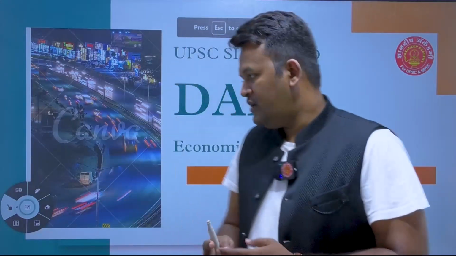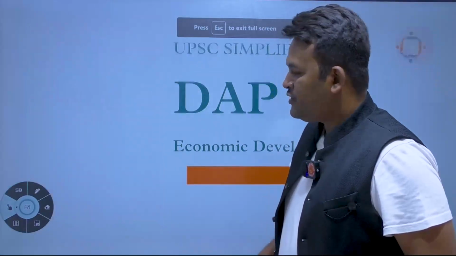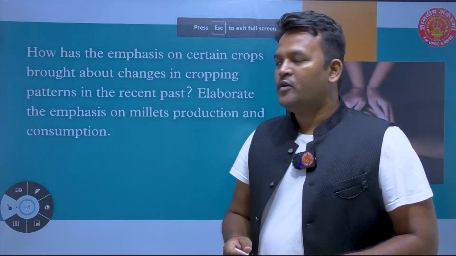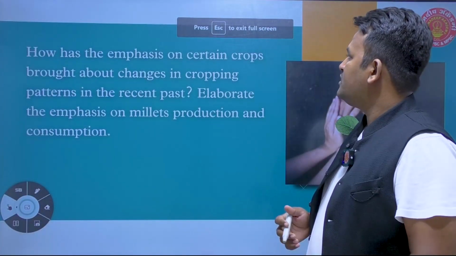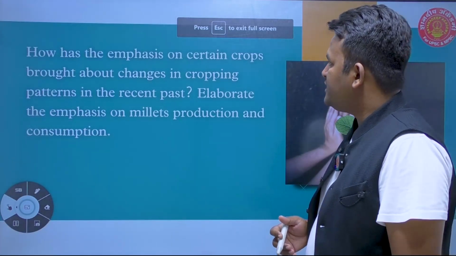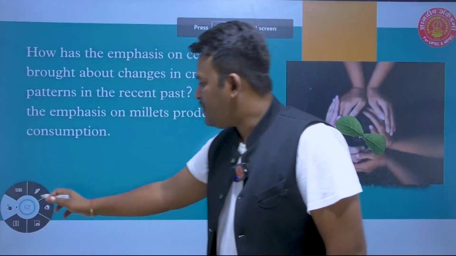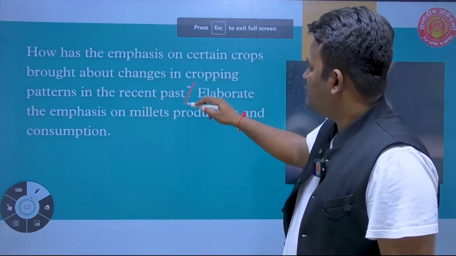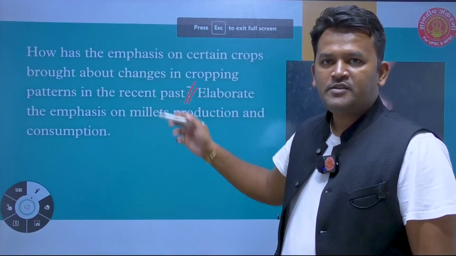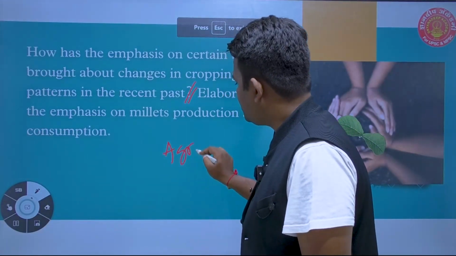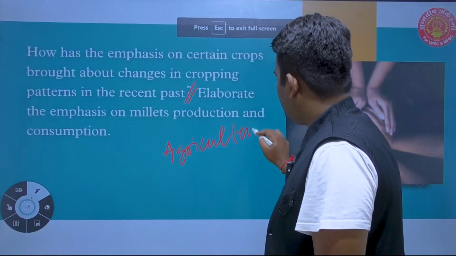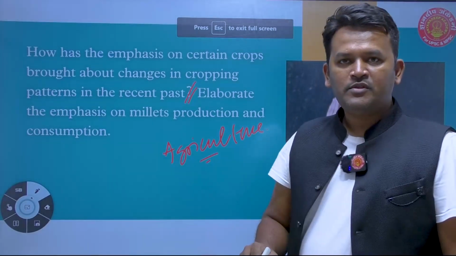In today's daily answer writing, we are going to discuss a very interesting question from economics, paper 3. How has the emphasis on certain crops brought about changes in cropping pattern in recent past? This question is related to the agriculture portion of the syllabus.